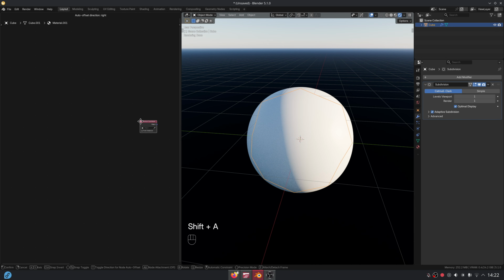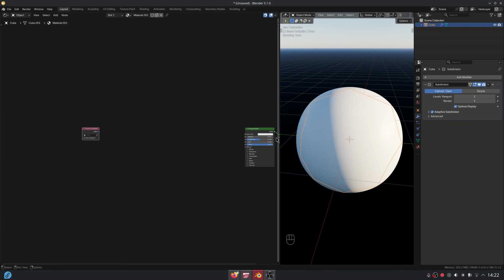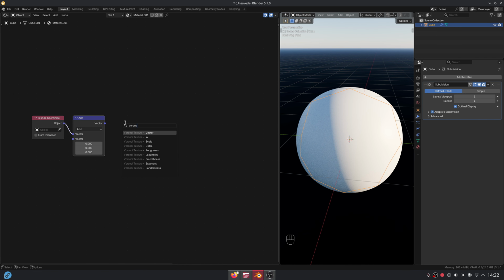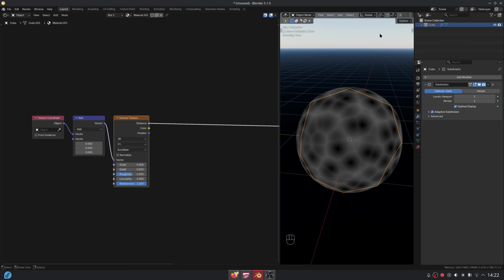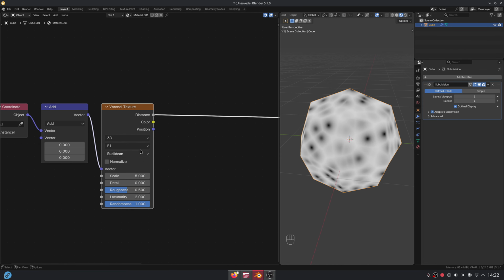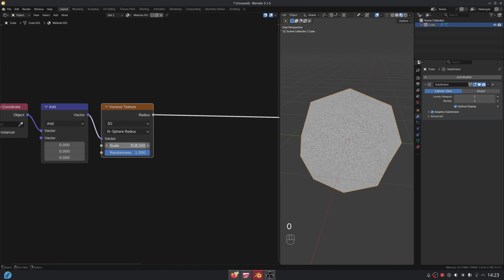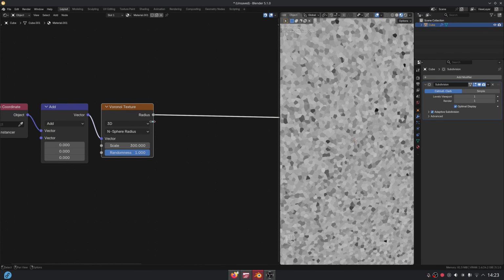Add an object coordinate node. Add a vector node. This can be used to change the look of the rock when we are done. Add a Voronoi texture node and set it to N-sphere radius. This will be used for the color of the base of the rock.